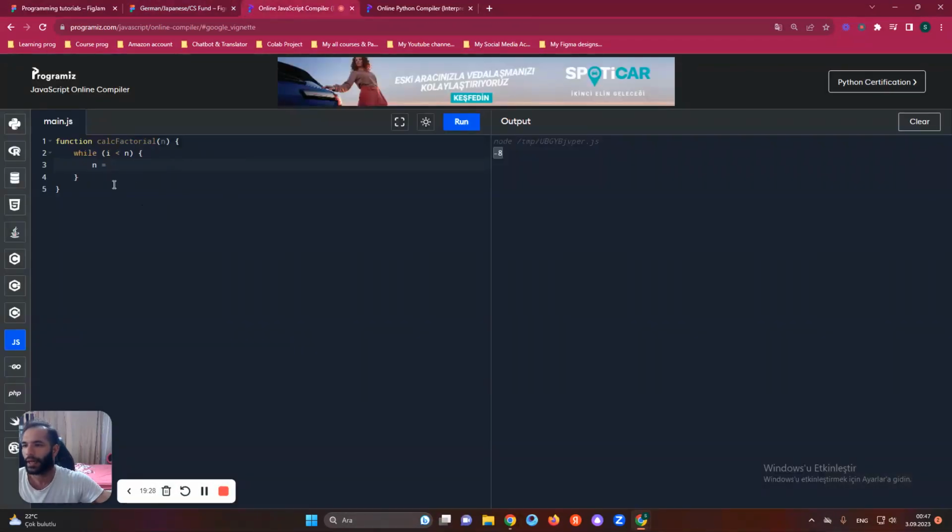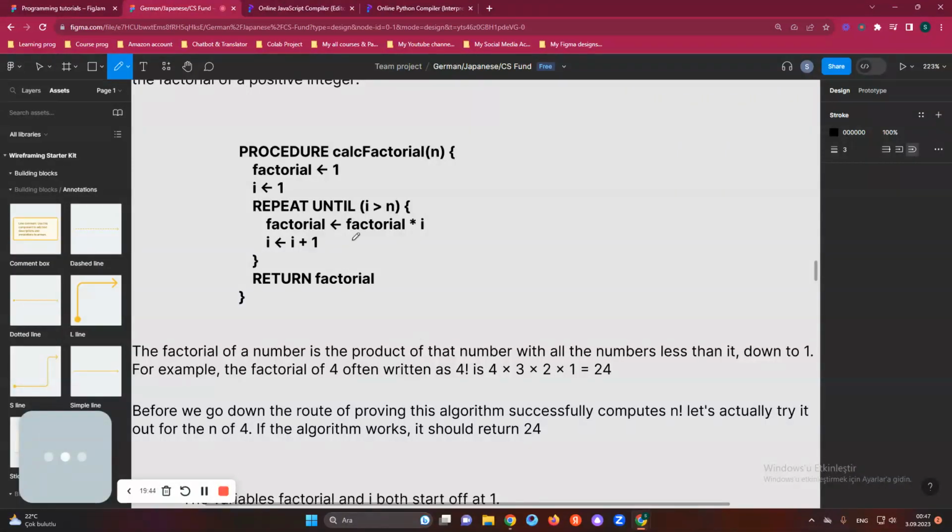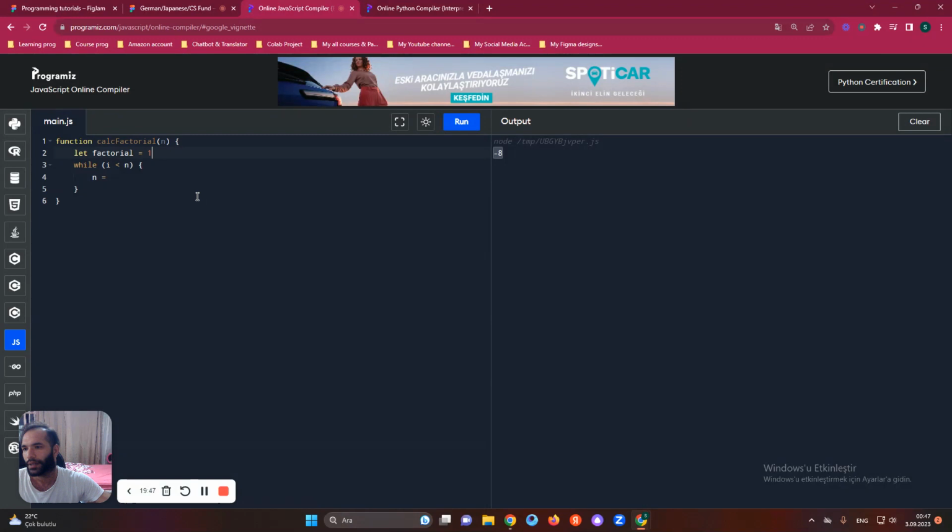Anyway, take it back from here. So we have factorial, indicated factorial. We can do it another way too, but let's do it like this. For factorial, in this case, as we represent it in Khan Academy, it's like a one. We can just say one, and after that we can just continue.